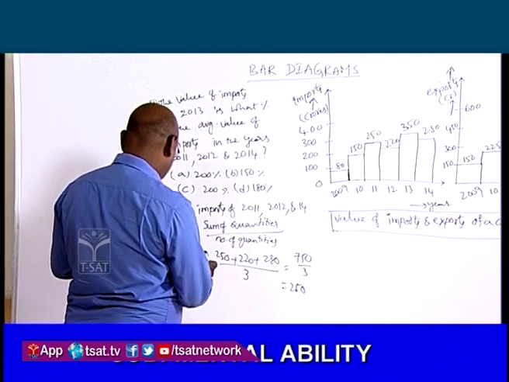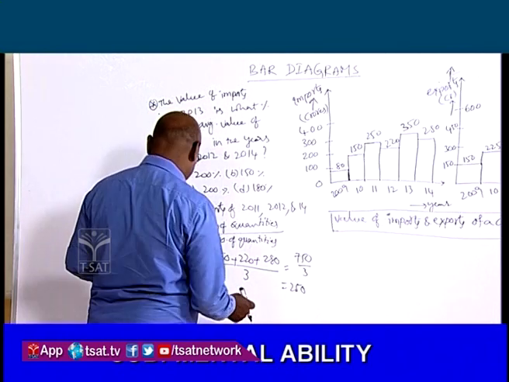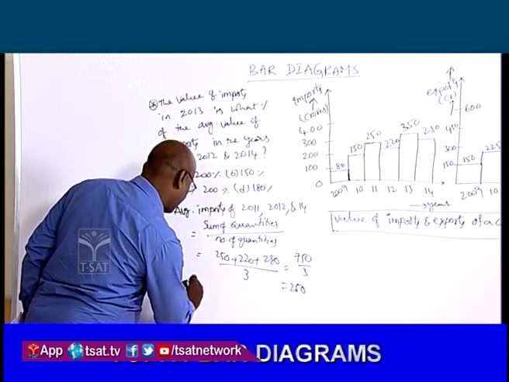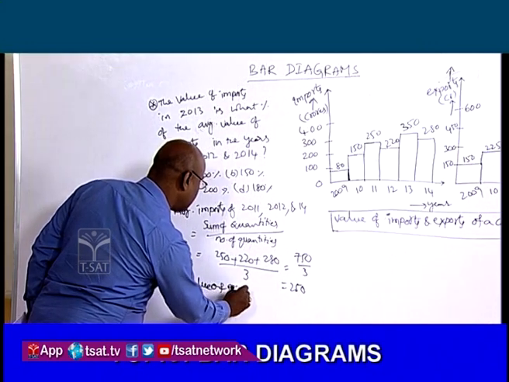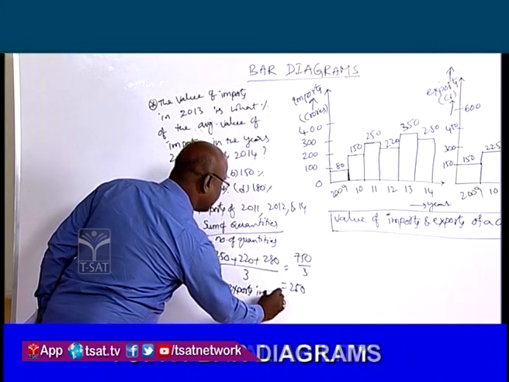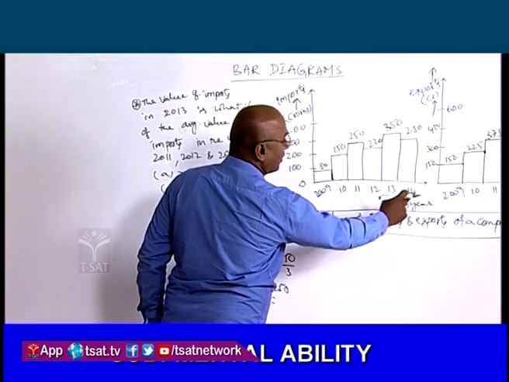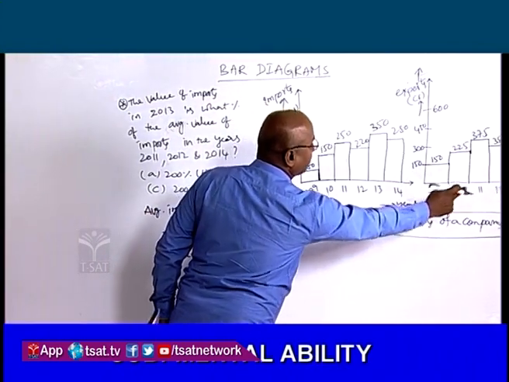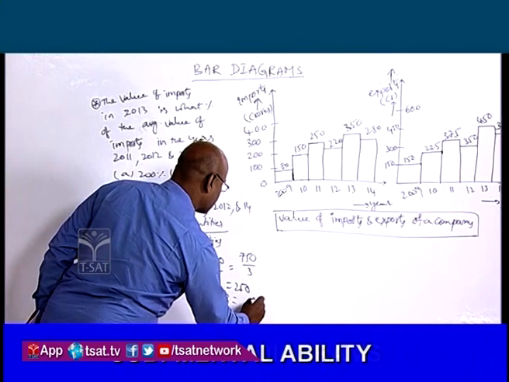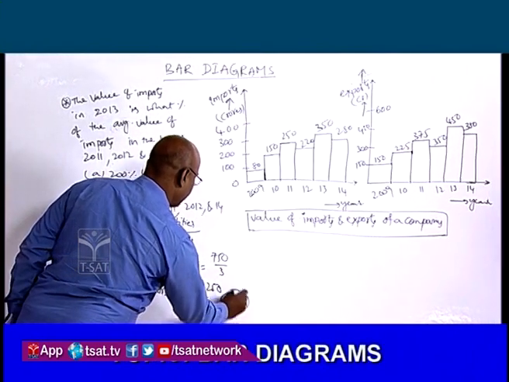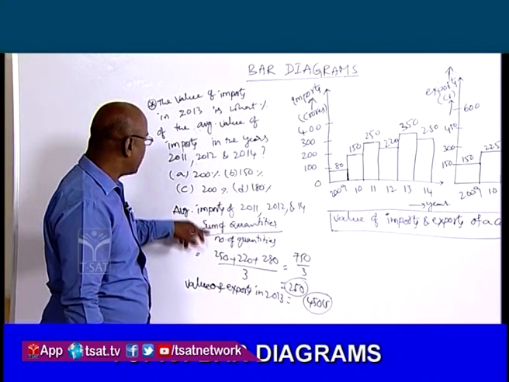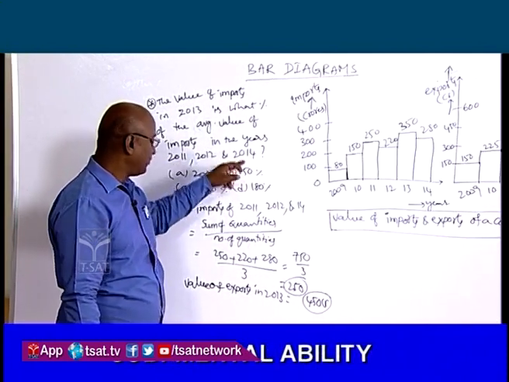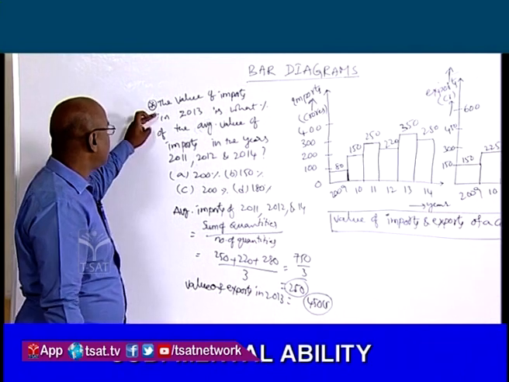Now value in the year 2013, that is 450 crores. The average value of imports in the years 2011, 12 and 14 is 250 crores. Now see the question.